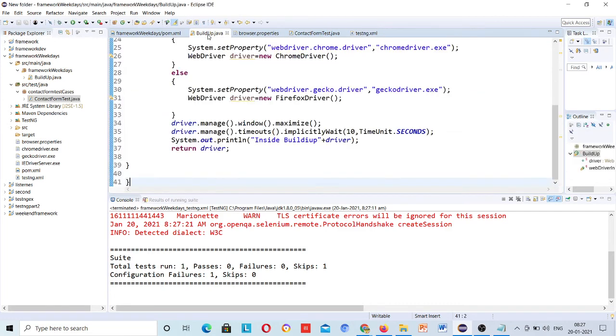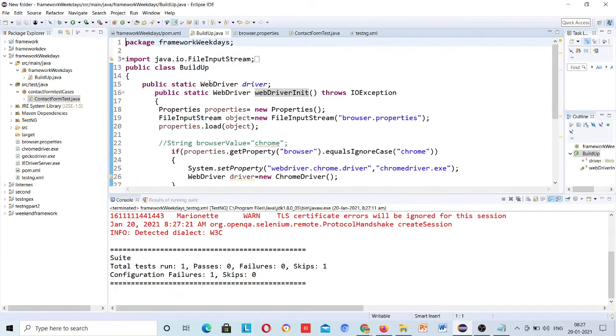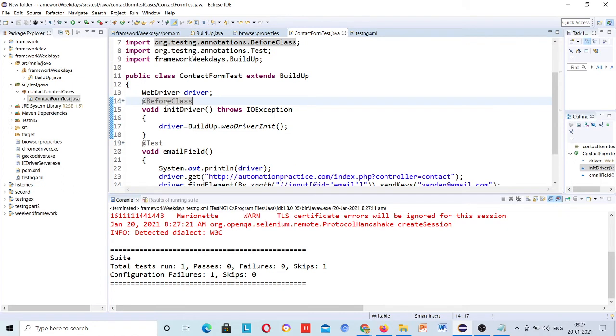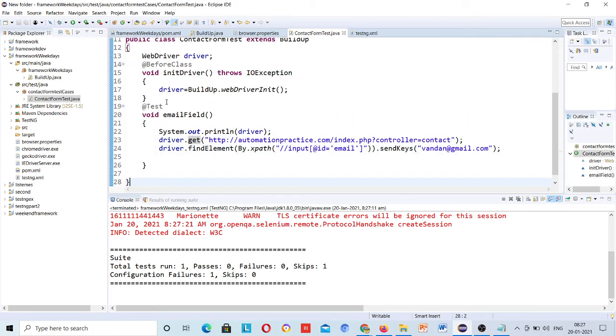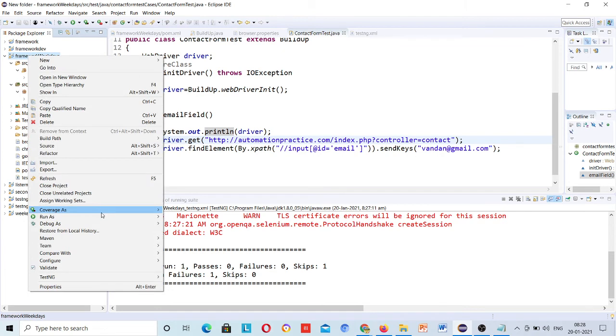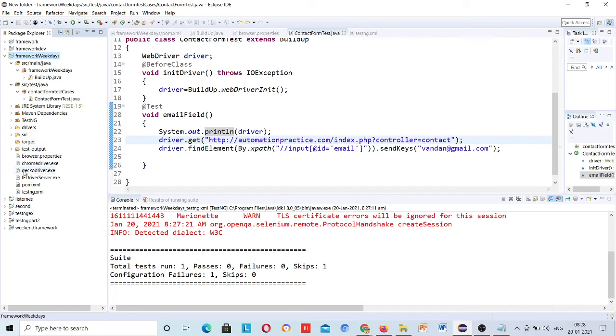Contact buildup. Inside buildup, we should have not used the @test, I hope. Okay. Now here, instead of this one, @BeforeClass, and then this is written correctly, and then this one, just refresh this file and see your test result. Okay, this way we'll fix that, and go to test output folder.